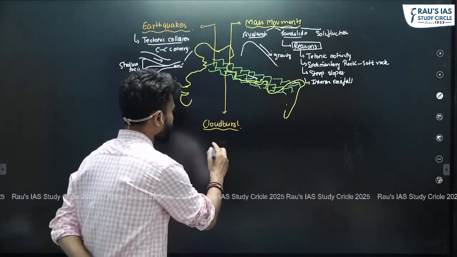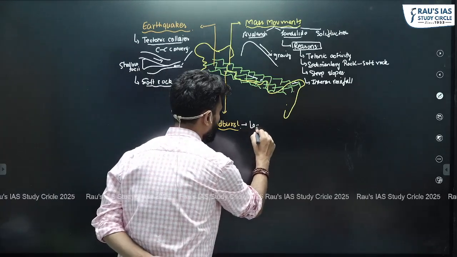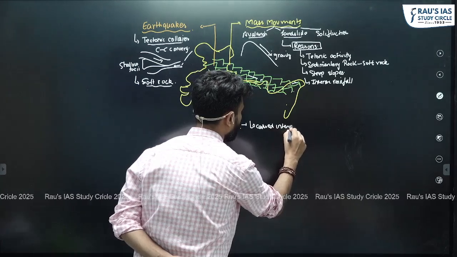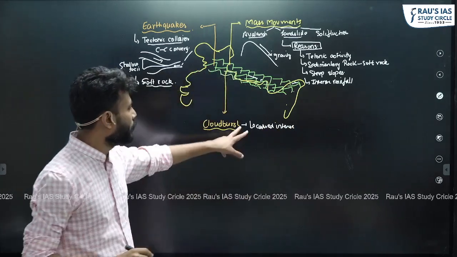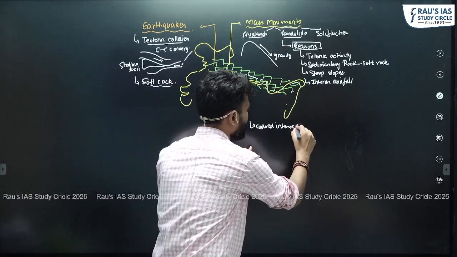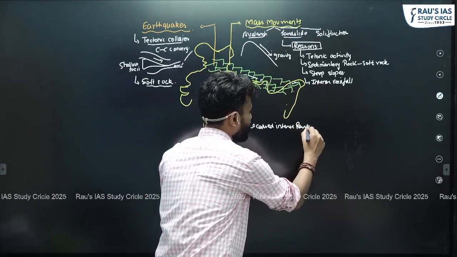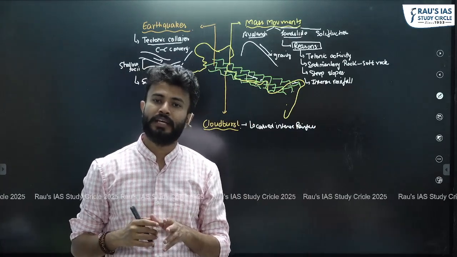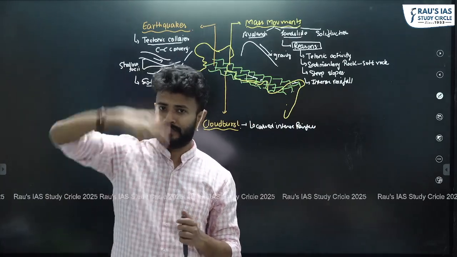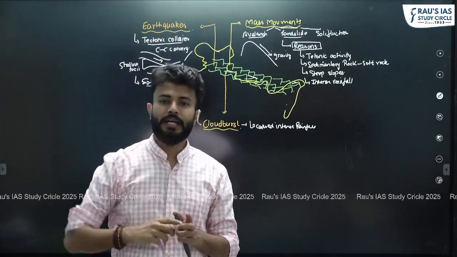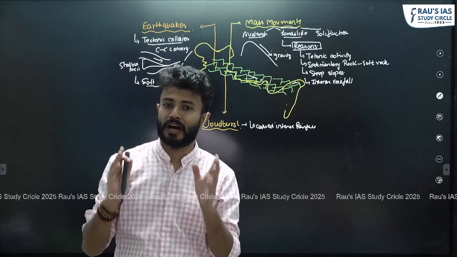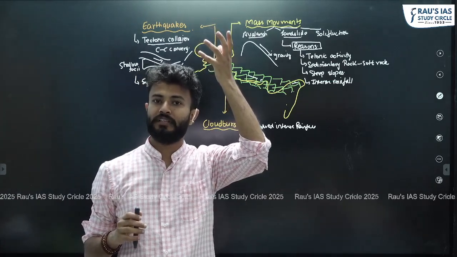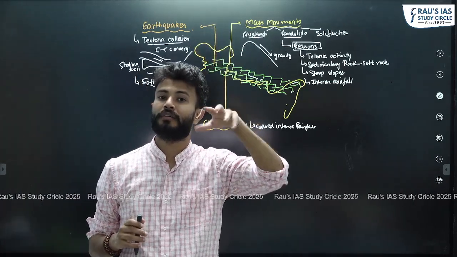So if we have to define cloudburst, it is localized intense rainfall. And if localized intense rainfall has to take place, what does it require? Either a very high intensity convection, or a very fast and rapid upliftment of the air when it strikes the mountains, which we call orographic upliftment.